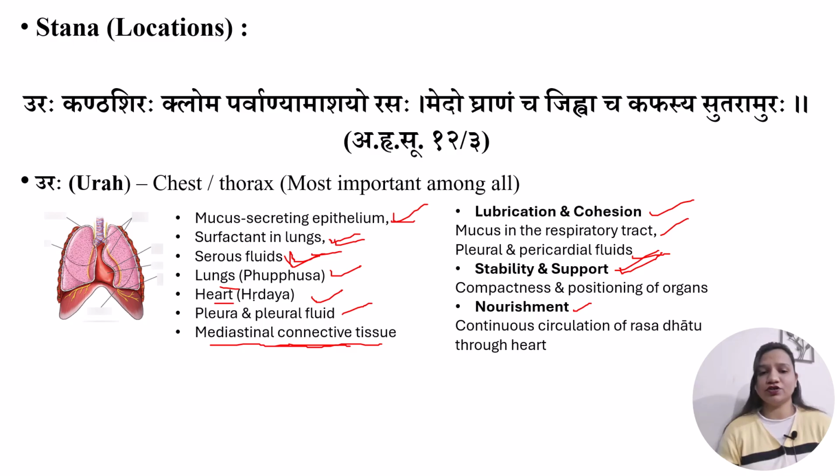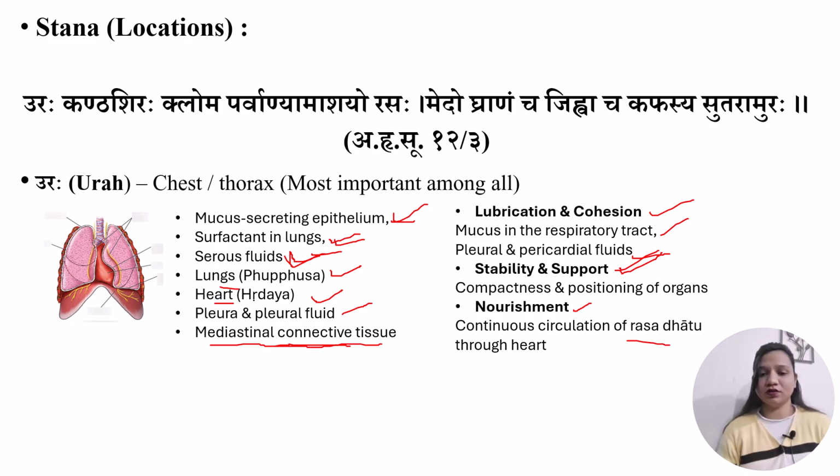And the last one is nourishment. There is continuous circulation of Rasa Dhatu through the heart. By Rasa Dhatu here we can understand the oxygenated blood. The oxygenated blood is transported to the entire body through the heart, and the heart is located in the thoracic cavity.